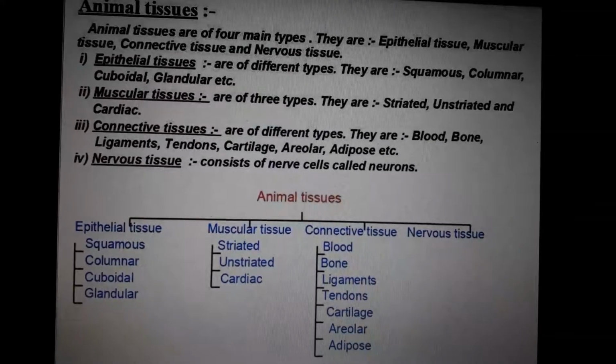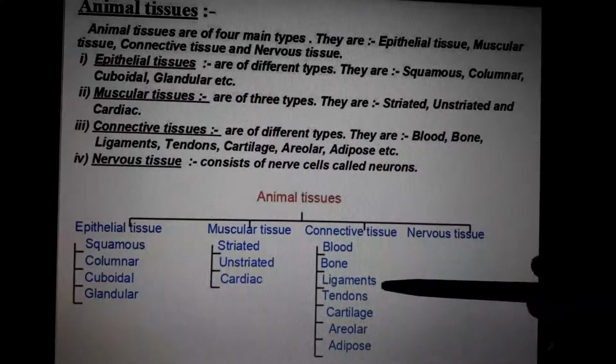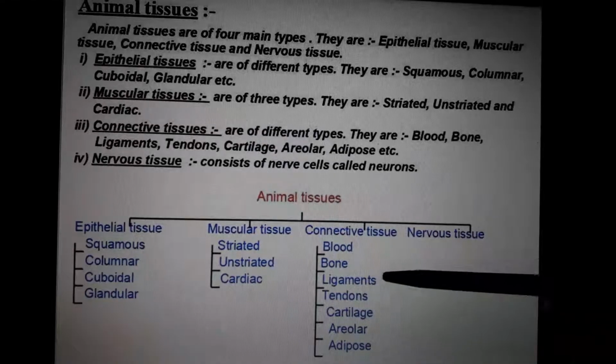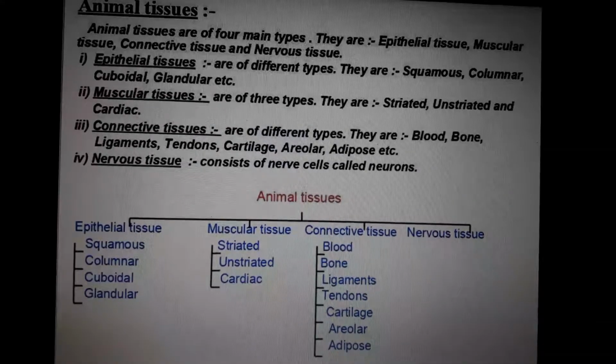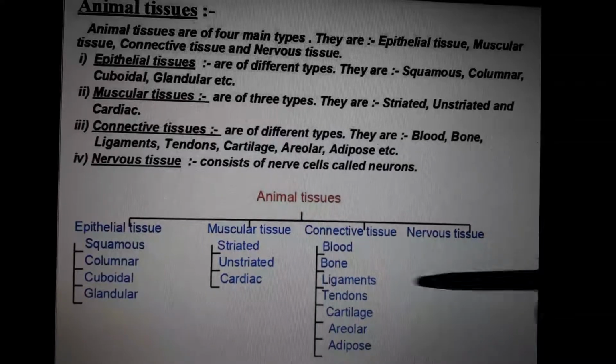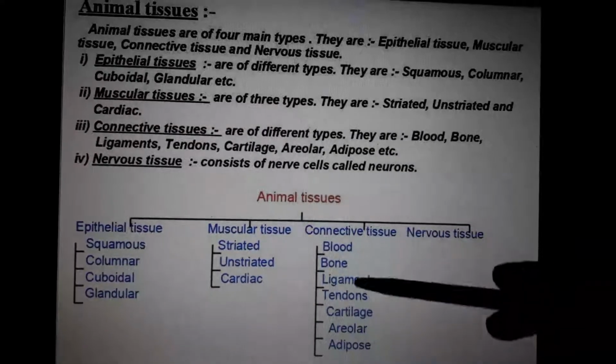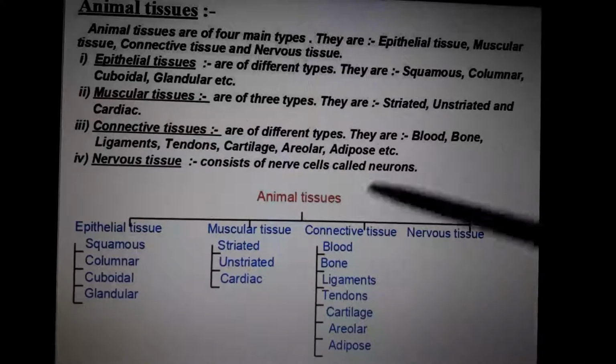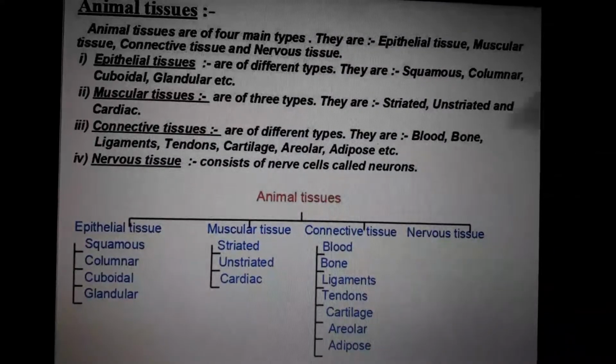Lastly, ligaments. Some of you have already heard about ligaments. You cracked your ligaments, you strained or sprained your ligaments. Tendons, cartilage, areolar; anyway, we will study everything in detail. I'm just giving an introduction. So connective tissue means something which connects with each other.